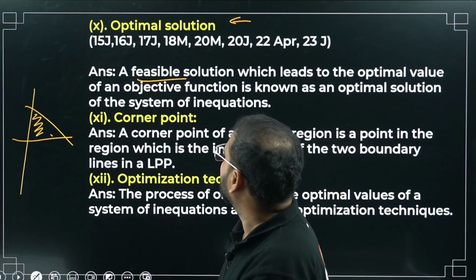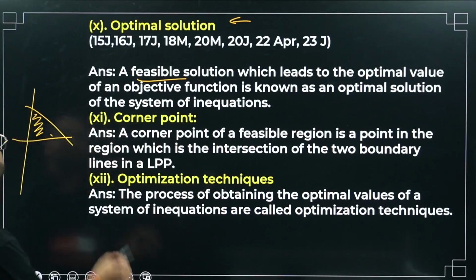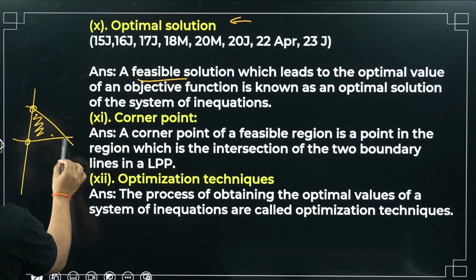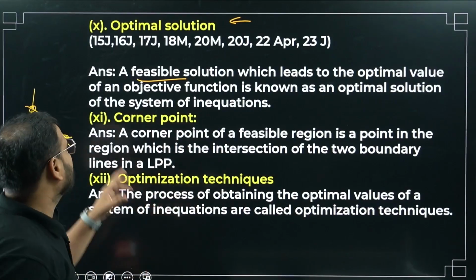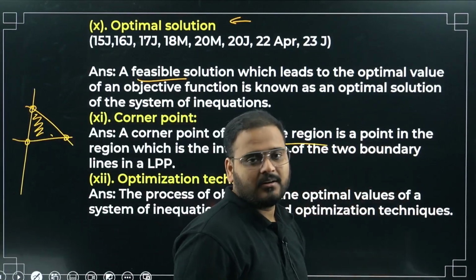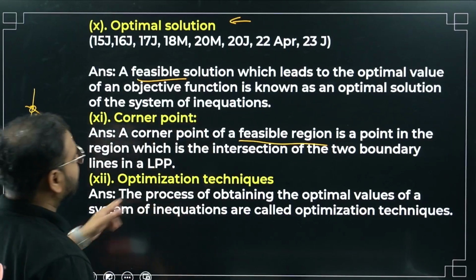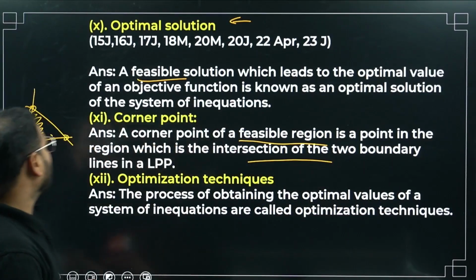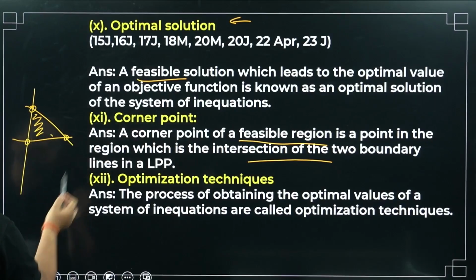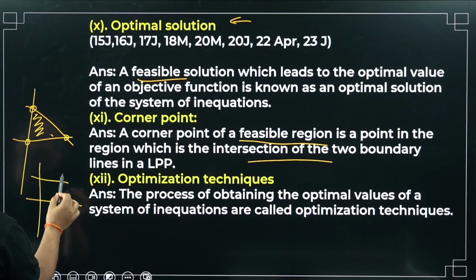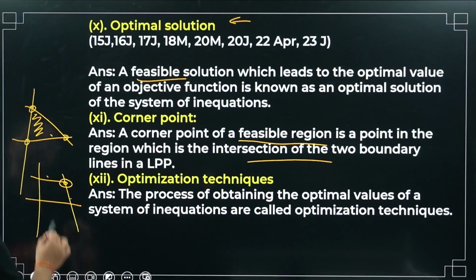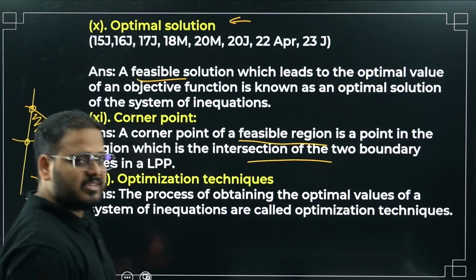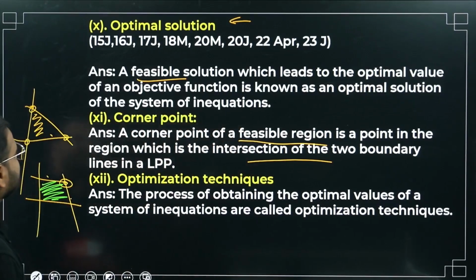Clear, right? Okay, sir. Corner point: wherever you have these intersections, whenever you have a straight line going through the two points or the corner of the feasible region. A corner point of a feasible region is the point which is the intersection of the two boundaries. Two lines going like this, let's say one boundary is this, the other boundary is this. I can take another example, a boundary like this, a boundary like this. So this will be a corner point. This is the boundary of the feasible region, right sir? Yes. So that is called a corner point.